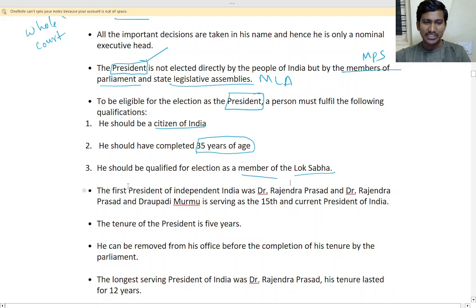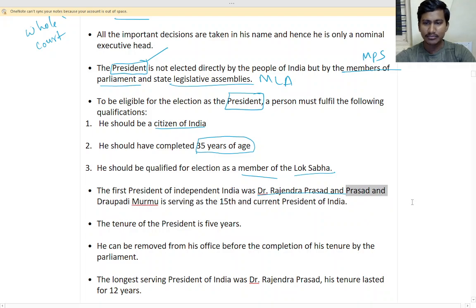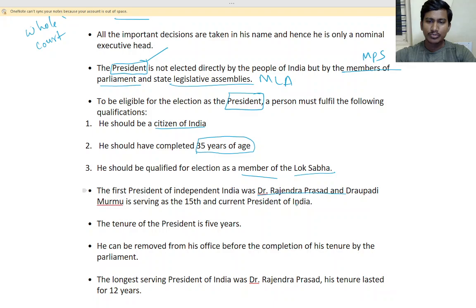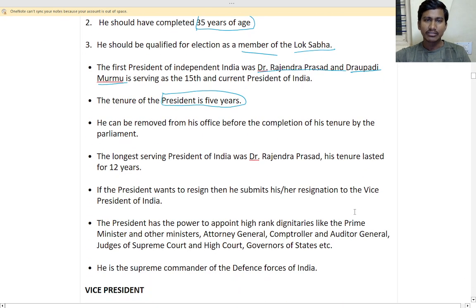The first president of independent India, who was the first president? Dr. Rajendra Prasad. Now who is the president now? Draupadi Murmu is the current president. So the president is elected for how many years? 5 years.